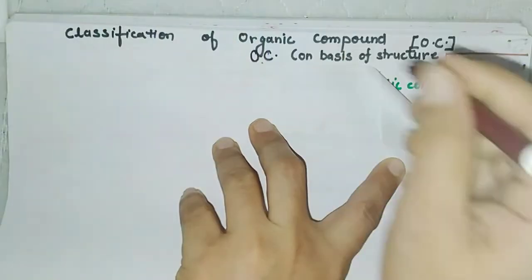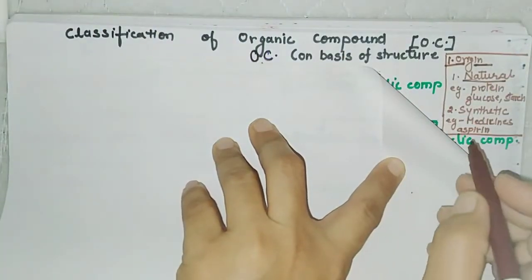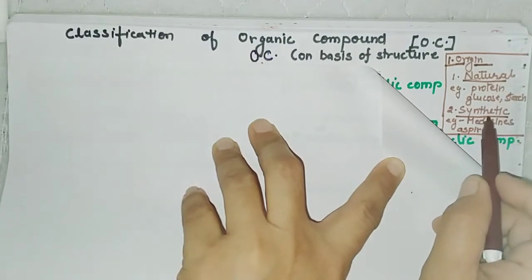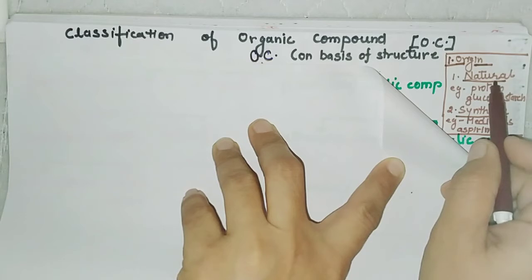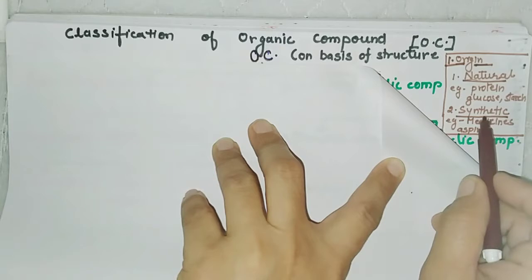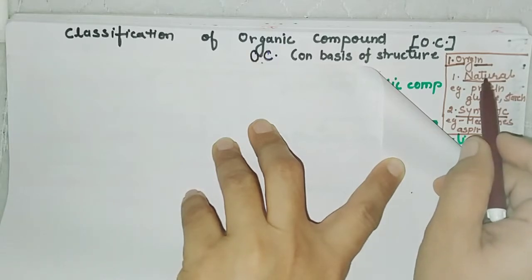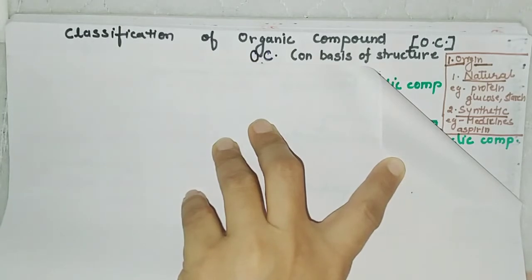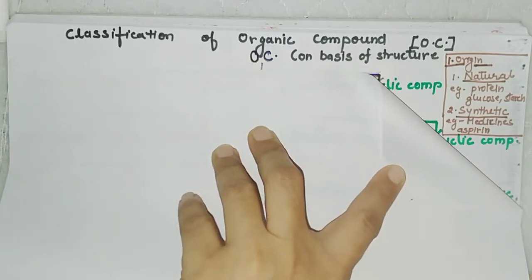One is natural and another is synthetic. Natural organic compounds are those which we get from nature, and synthetic ones are man-made. Examples of natural organic compounds are protein, glucose, starch, cellulose, etc. Whereas synthetic organic compounds are man-made, like medicines and some plastics, also PVC. All these are synthetic organic compounds.